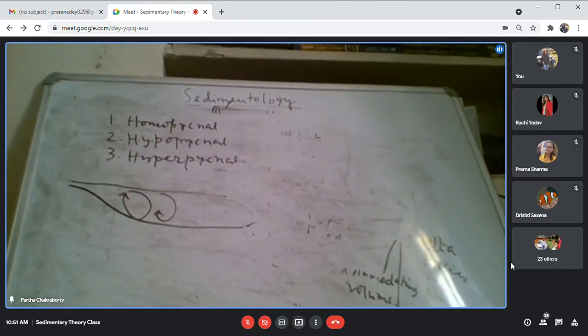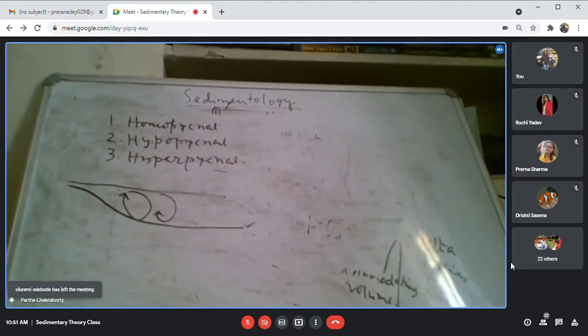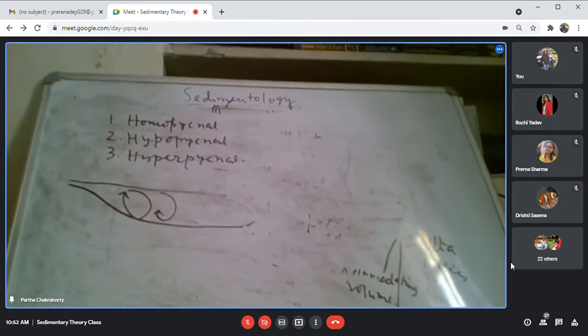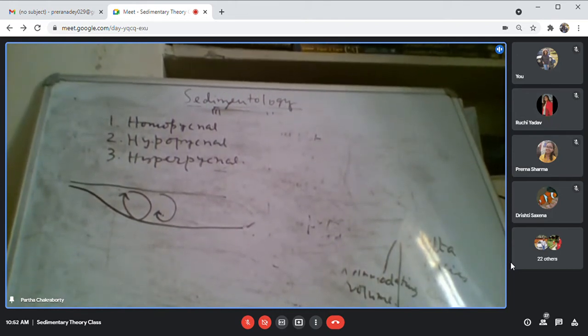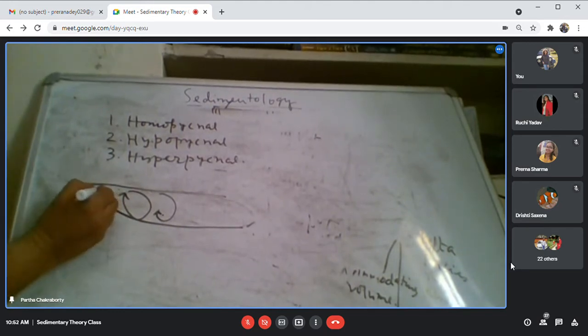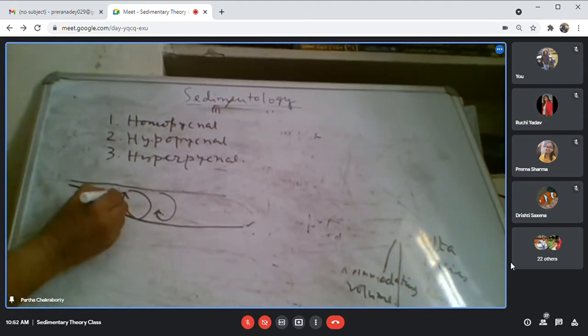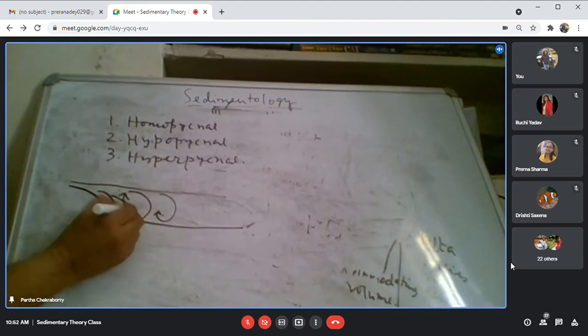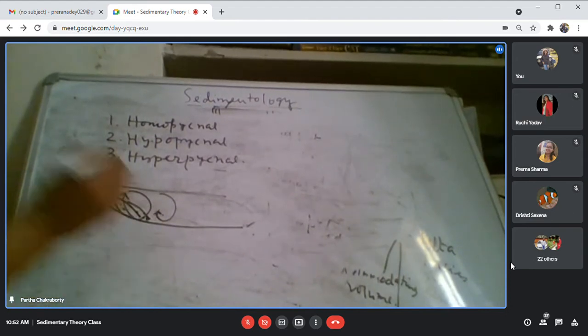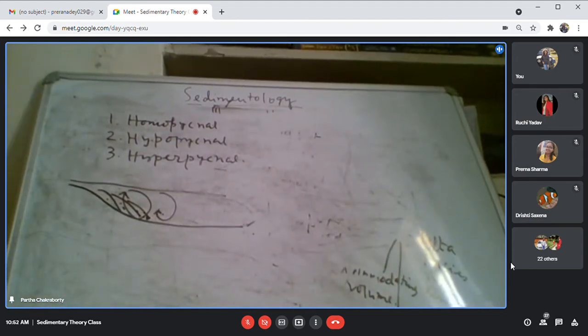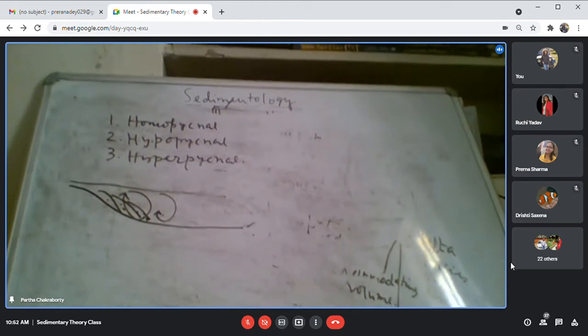There will be no problem in the mixing of the two waters because they are of almost equal density. So there will be a three-dimensional mixing between the two waters. And most of the sediment will be deposited very close to the margin.